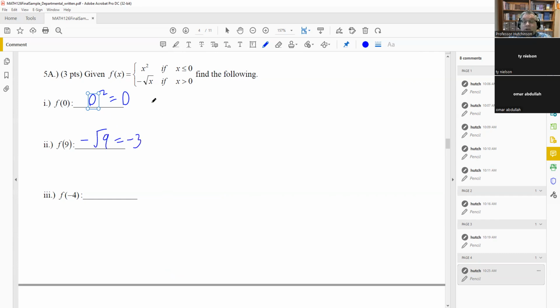It's not plus or minus here. There's specifically a minus sign out front, so you only have a minus on your answer. -4 is less than 0, which means we'll have to use the top equation. So -4 squared will give you 16. Okay, so that would be your final answer. No graphing. Again, you're just going to do an evaluate problem only.